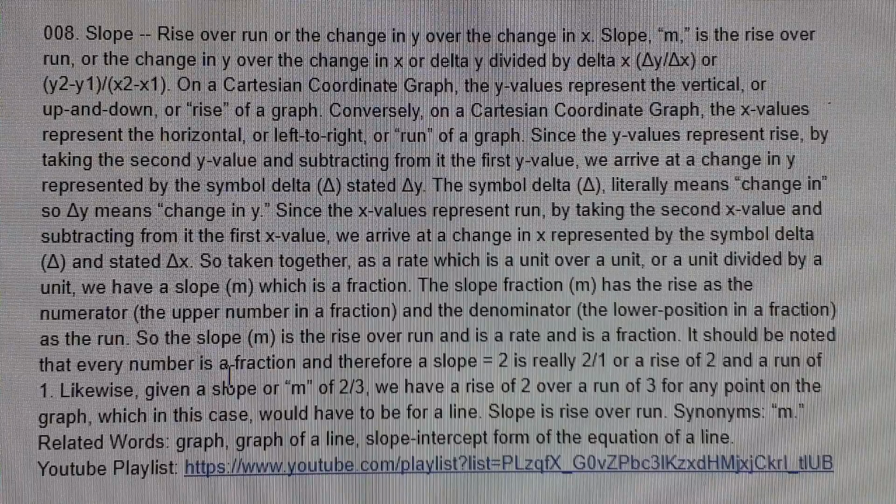It should be noted that every number is a fraction, and therefore a slope equal to 2 is really 2 divided by 1, or a rise of 2 and a run of 1. Likewise, given a slope, or "m," of 2 divided by 3, we have a rise of 2 over a run of 3 for any point on the graph, which in this case would have to be for a line. Slope is rise over run.